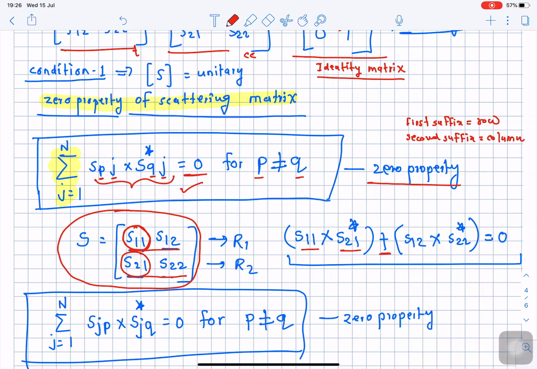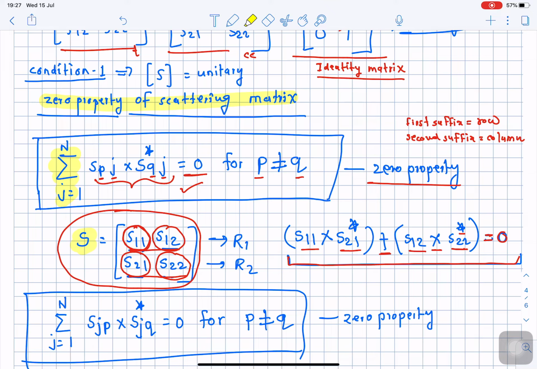Similarly, plus, since we are taking the summation, the second element of the first row, S12, multiplied by the second element of the second row with its complex conjugate. Take the summation and calculate it, and if it is equal to 0, then we say this unitary matrix follows the zero property.